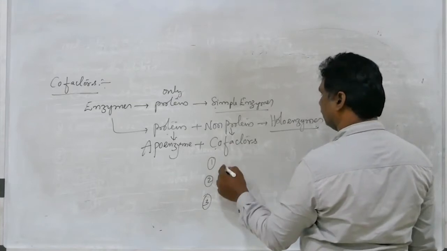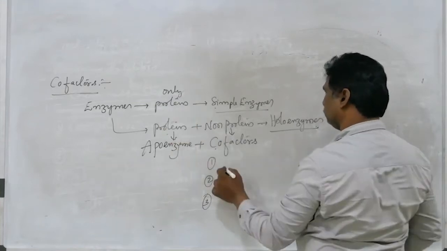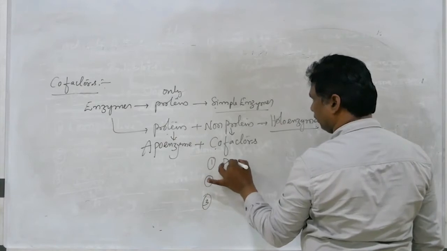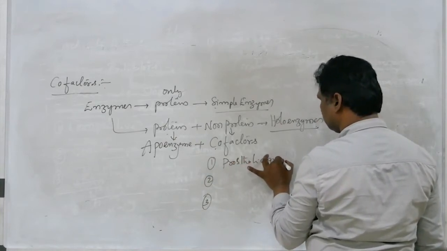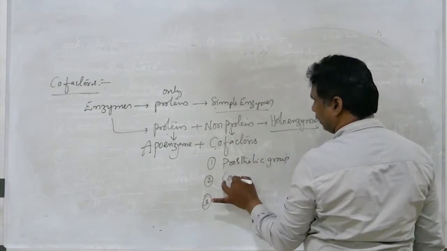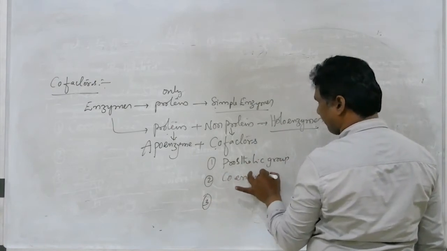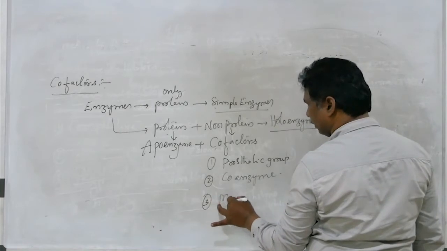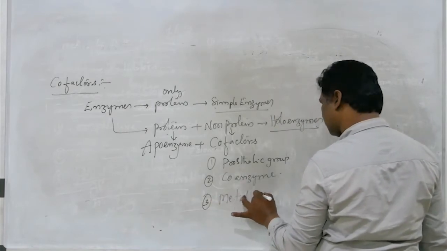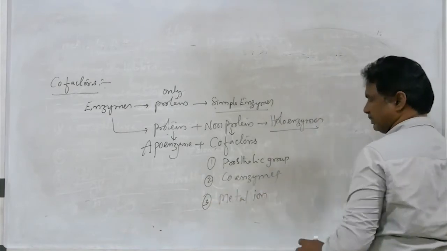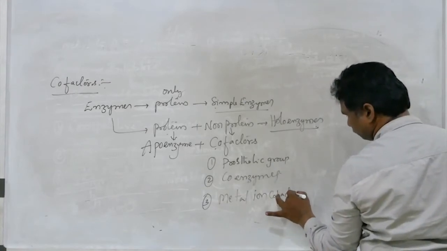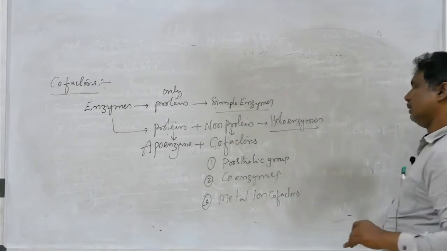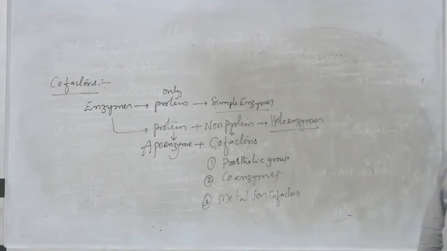So the first one is the prosthetic group. Second one, coenzyme, and third one, metal ion cofactors. Prosthetic group, coenzymes and metal ion cofactors.